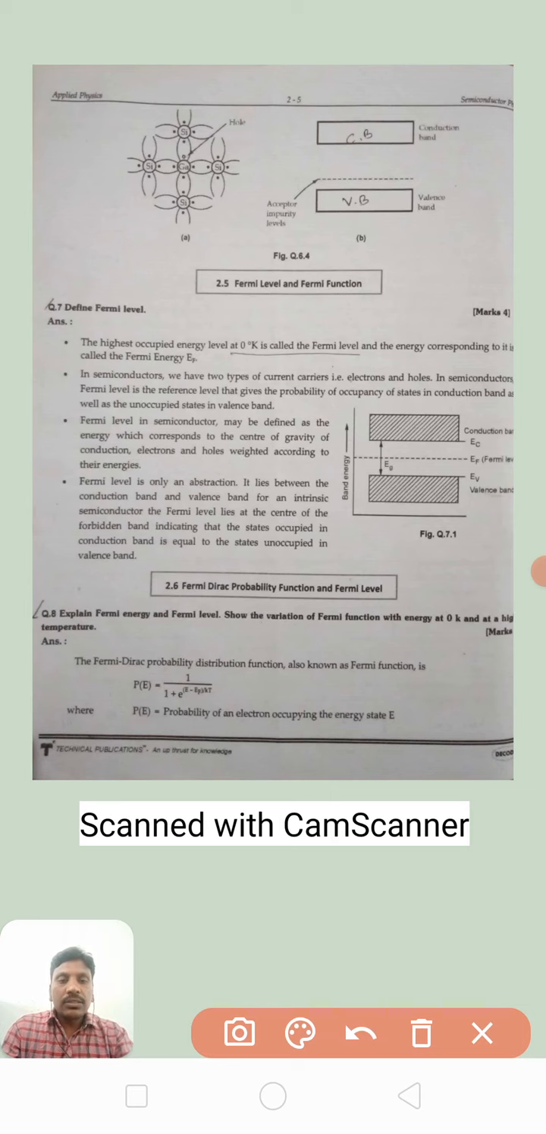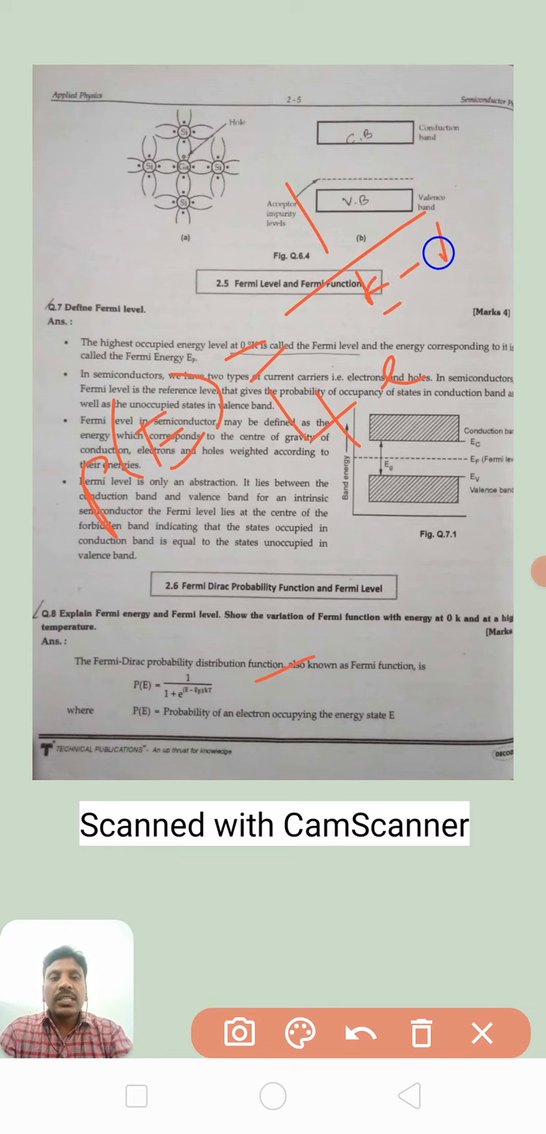In order to show the variation of the Fermi function, we need to go through the Fermi-Dirac probability distribution function, that is P(E) = 1 / (1 + e^((E - EF)/KT)). So this is the Fermi-Dirac probability distribution function by which we can get our solution.